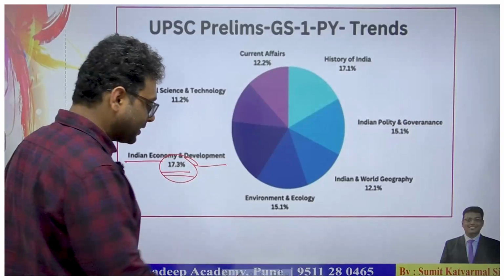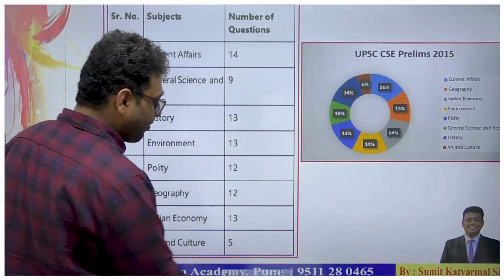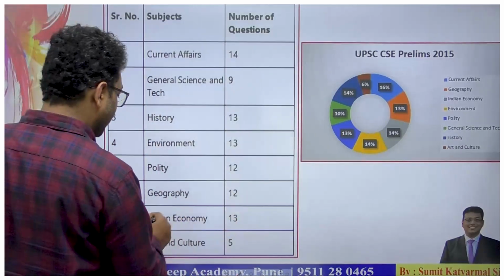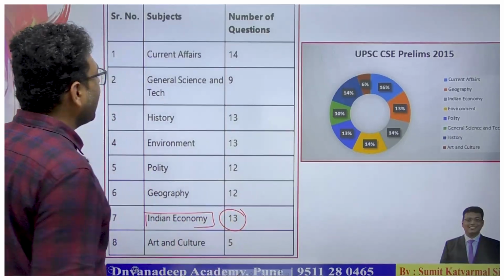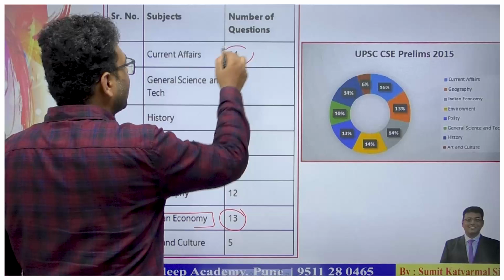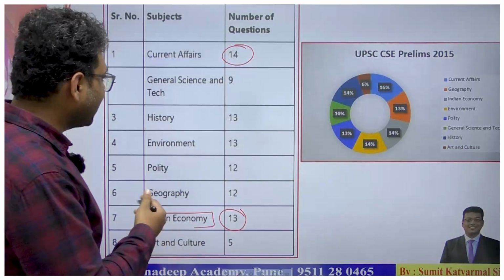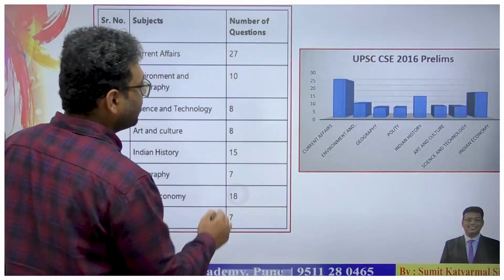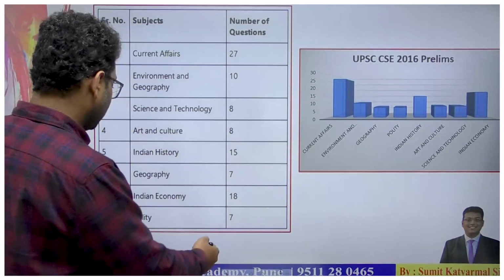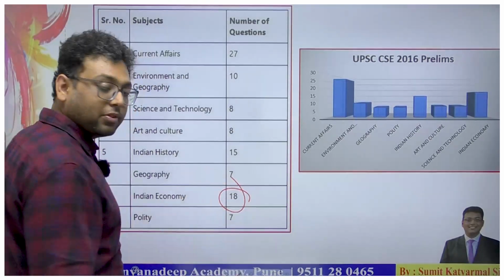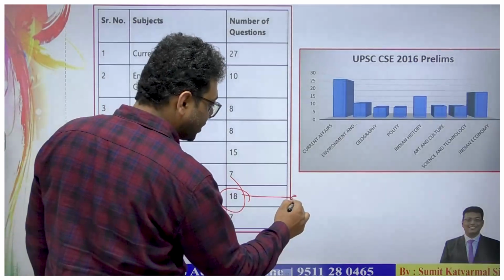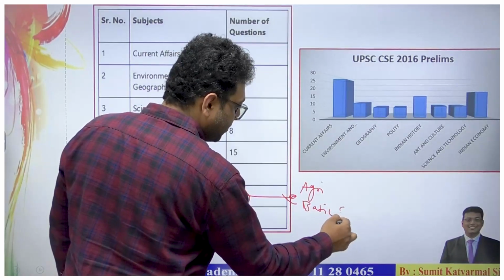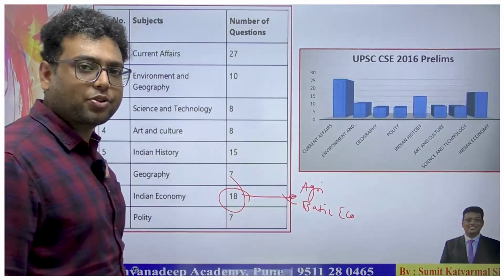It is 17.3%. So next, in 2015, after the syllabus change, UPSC gave weightage to the Indian economy, that is 13, and some questions in current affairs regarding developmental activity. So we can say these are 13 and almost 16 to 17 questions in 2015. Then again in 2016 they asked 18 questions in the Indian economy, and within those 18 questions, both agriculture and basic economy questions are actually mentioned.